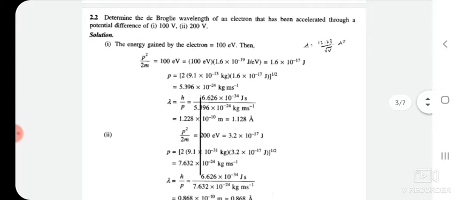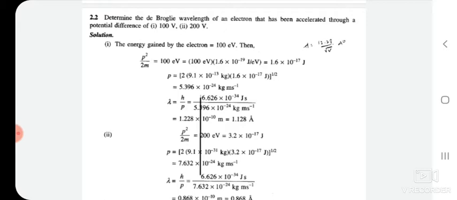Next, determine the de Broglie wavelength of an electron that has been accelerated through a potential of 100 electron volt. We will solve for 100 electron volt. Similarly, you can solve for 200 electron volt. Kinetic energy is equal to p square by 2m, which is equal to 100 electron volt, or p is equal to square root of 2mT, or p is equal to 2 into 9.1 into 10 to the power of minus 31 kg into 1.6 into 10 to the power of minus 17, raised to 1/2,